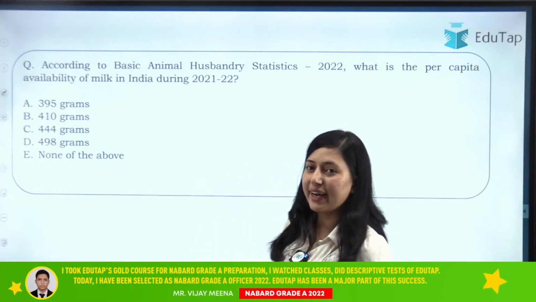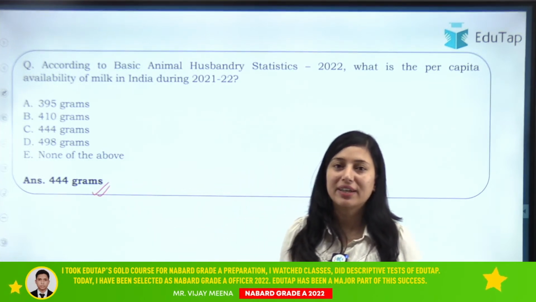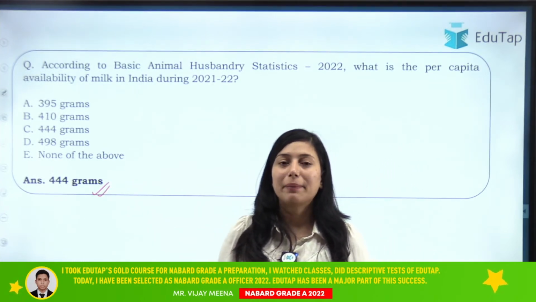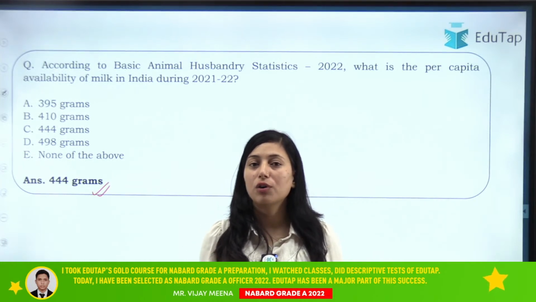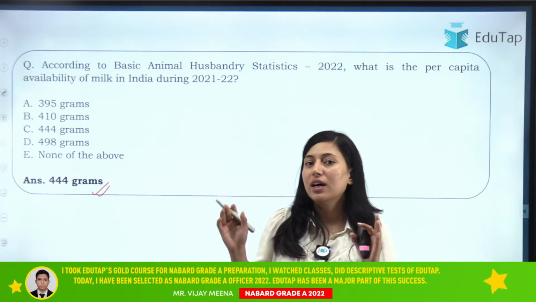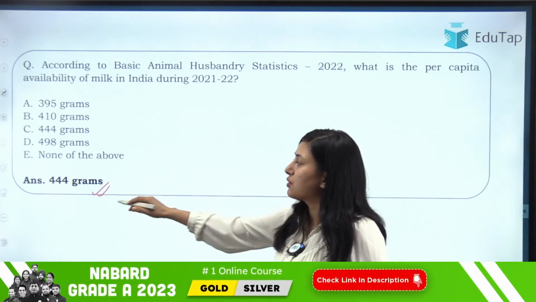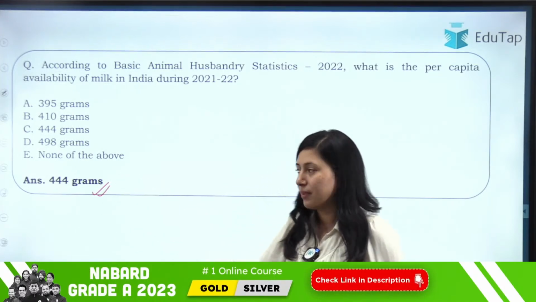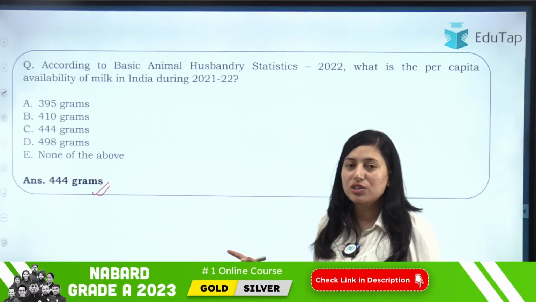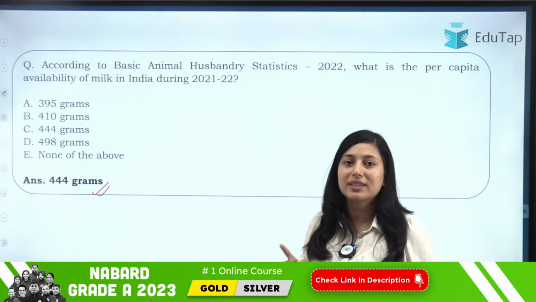Very good. The right answer here is 444 grams. Now, what is per capita availability? Let me explain. Per capita availability is the amount of a produce which is available for an individual in a day. Okay, so that is per capita availability. So for milk, it is 444 grams per day. Now after this question, I will be covering all the data regarding milk production from this report.